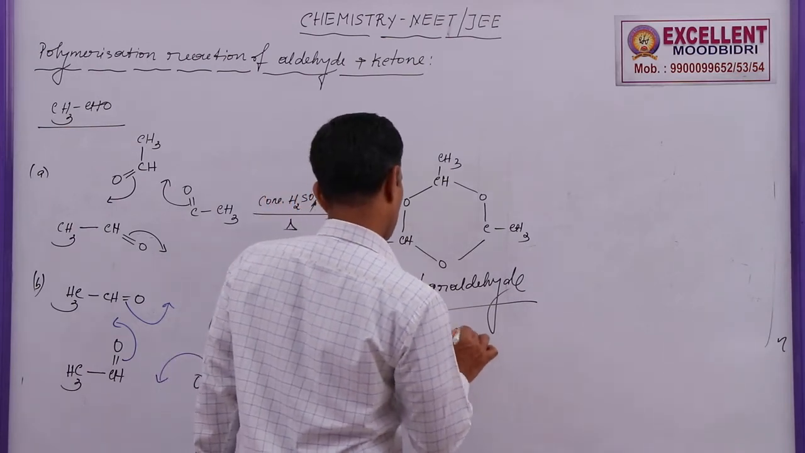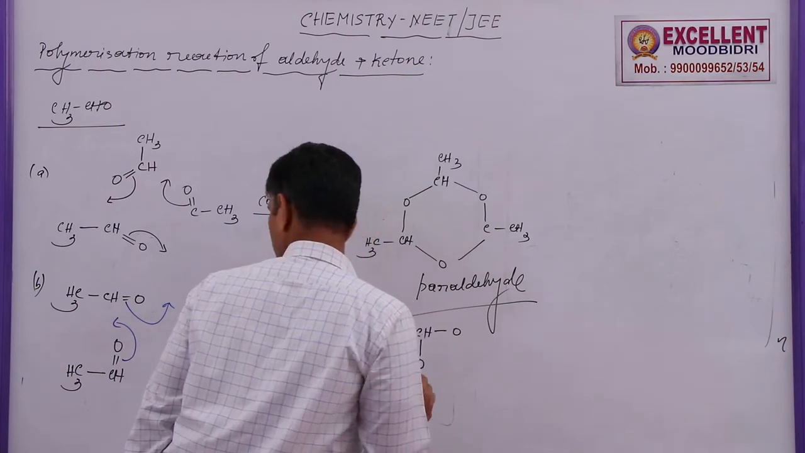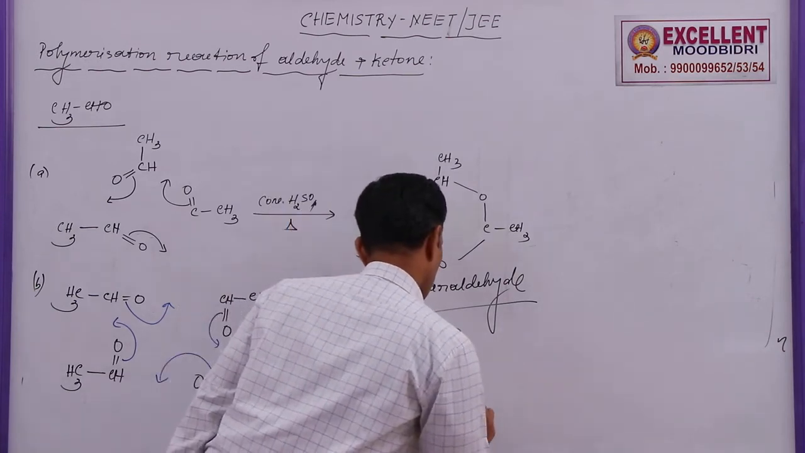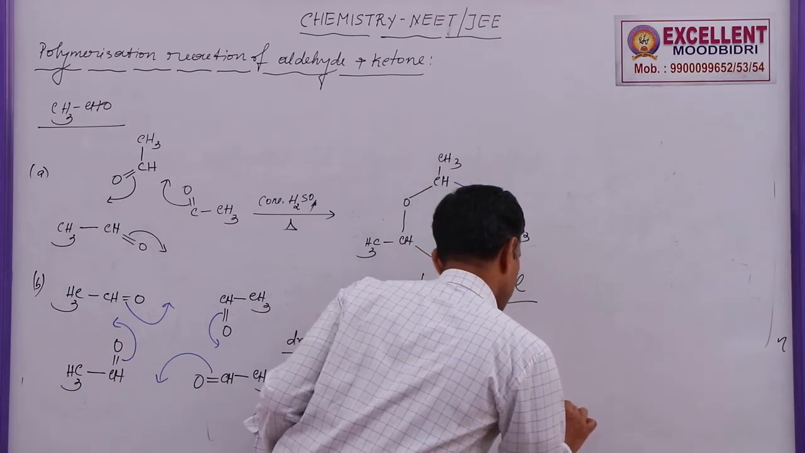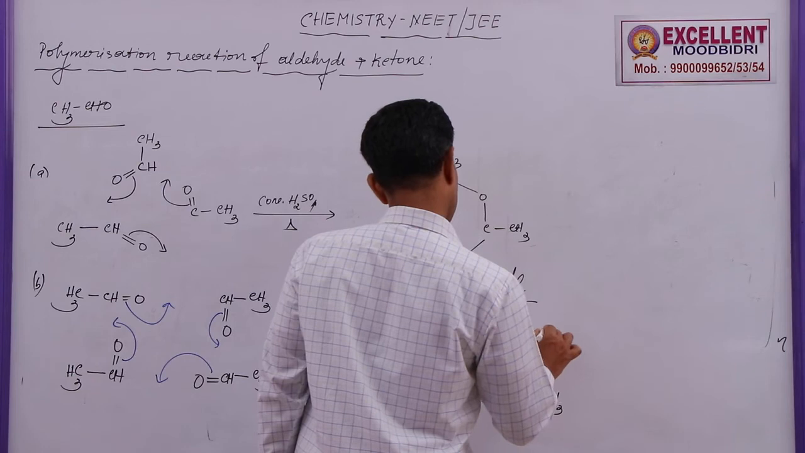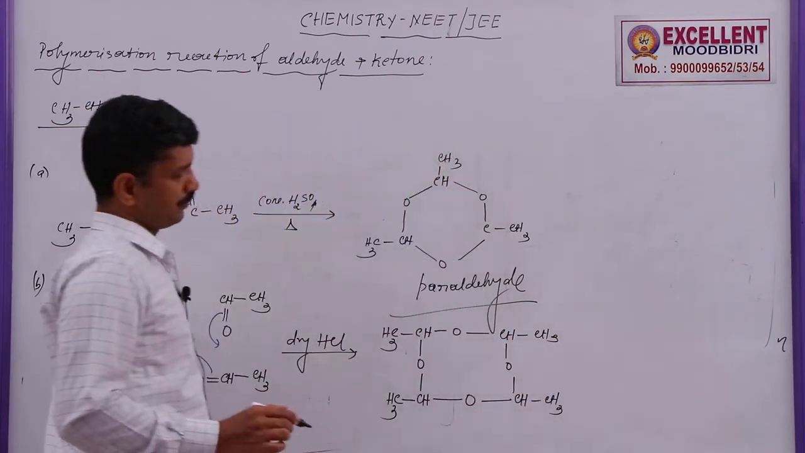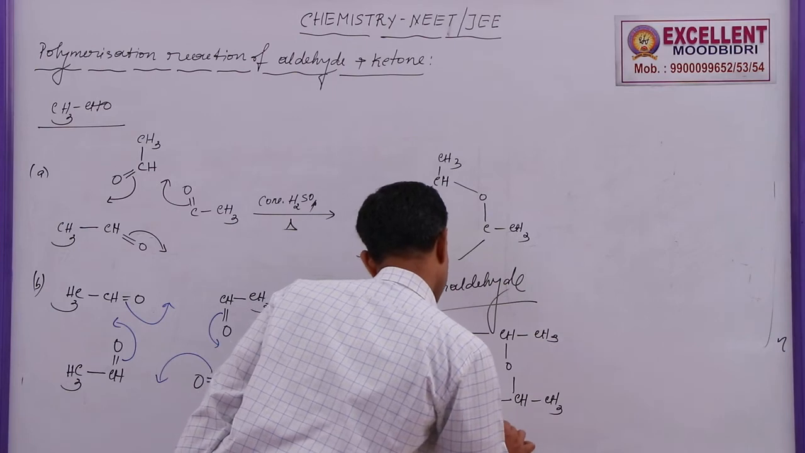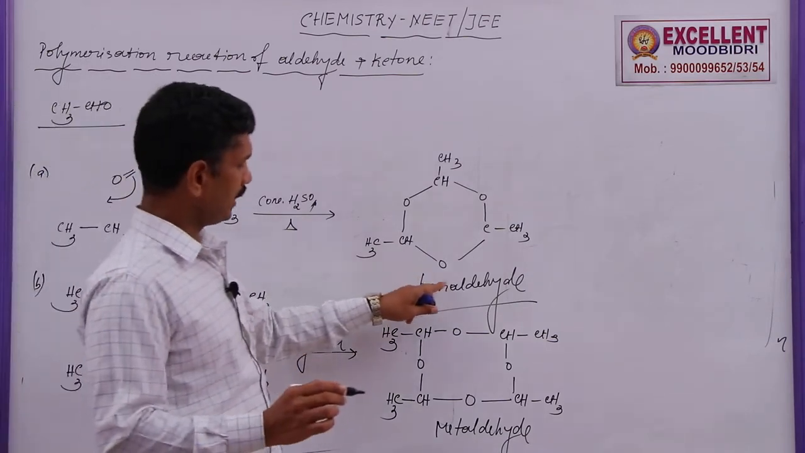So the product formed is a ring with CH3, O, continuing with CH3, O, CH3, O, and CH3, O, by tetramerization. This compound is called metaldehyde. So these are the two polymers obtained in the case of acetaldehyde. First one is paraldehyde, second one is metaldehyde.